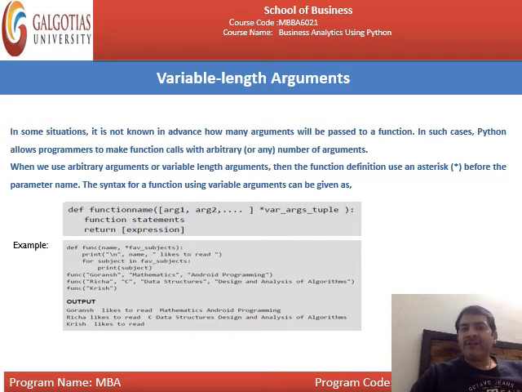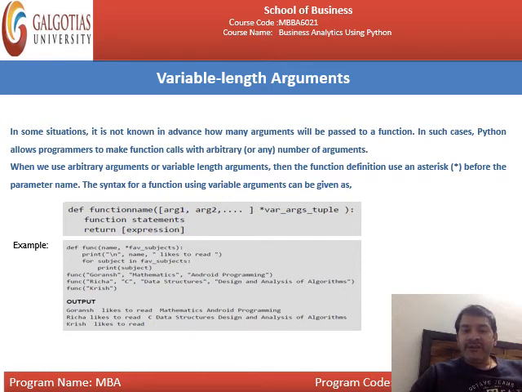The syntax for a function using variable arguments can be given as: def function_name(argument1, argument2, and so on, *args_tuple), followed by the function statements and the return statement.